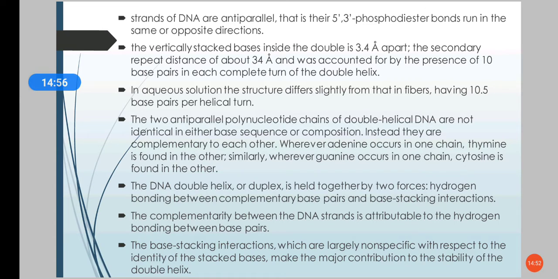The DNA double helix is held together by 2 forces: hydrogen bonding between the complementary base pairs, and base stacking interactions. The hydrogen bonding between base pairs gives the complementarity between the strands, while the base stacking interactions are largely non-specific with respect to the identity of the stacked bases, but they contribute to the stability of the double helix.